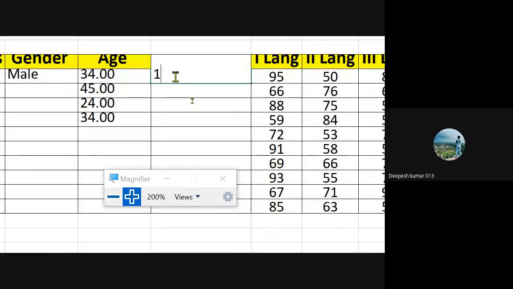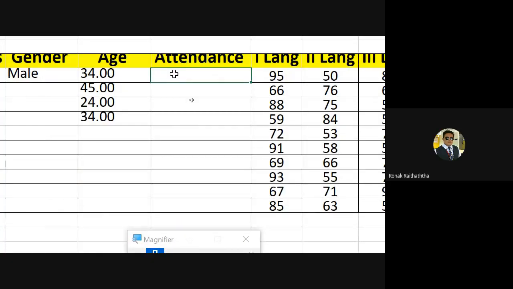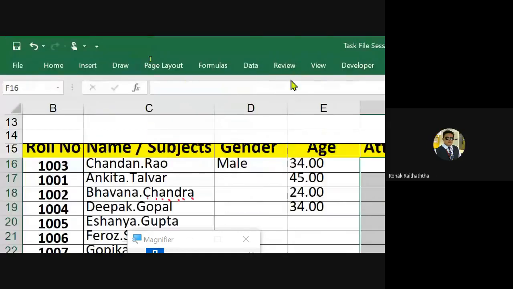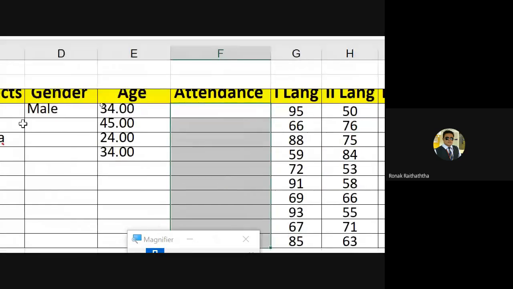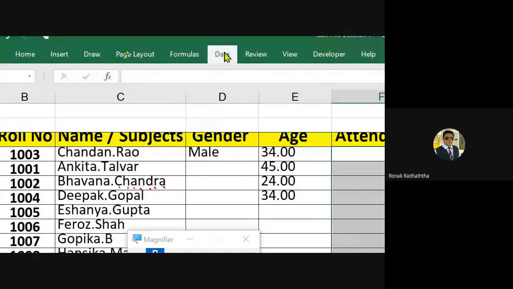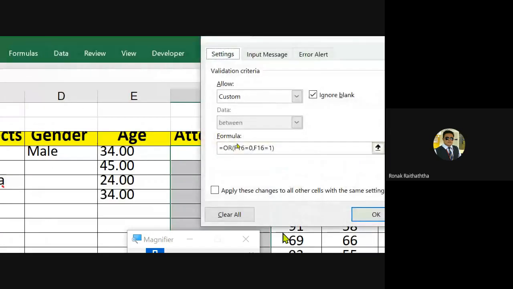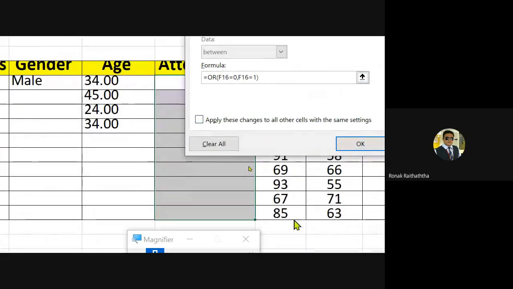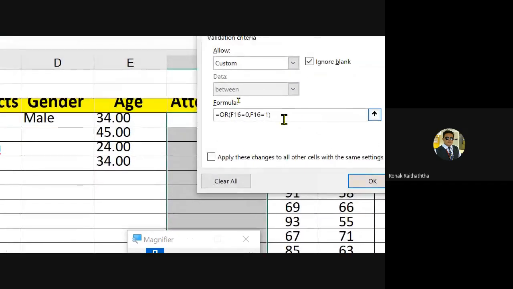Hello, sir. Can you repeat this? Just a second. Yes, please. Okay. Selecting the data, then you go to the data tab, and in data, I am going to the data validation. And in data validation, just a second, let me enter it again.